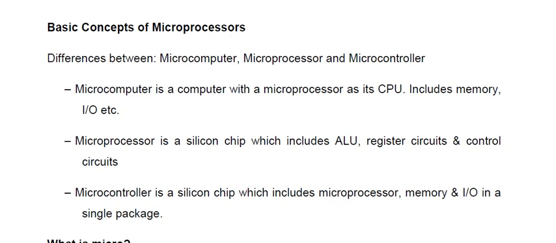Microprocessor is nothing but a silicon chip which includes the ALU. ALU refers to the arithmetic logic unit. That may consist of some register circuits and some control circuits. A microcontroller is a microprocessor on the given silicon chip along with memory and IO units. That is the difference between the microprocessor and microcontroller.